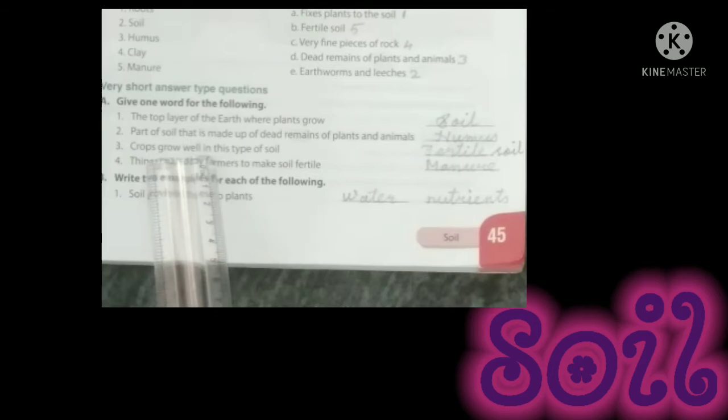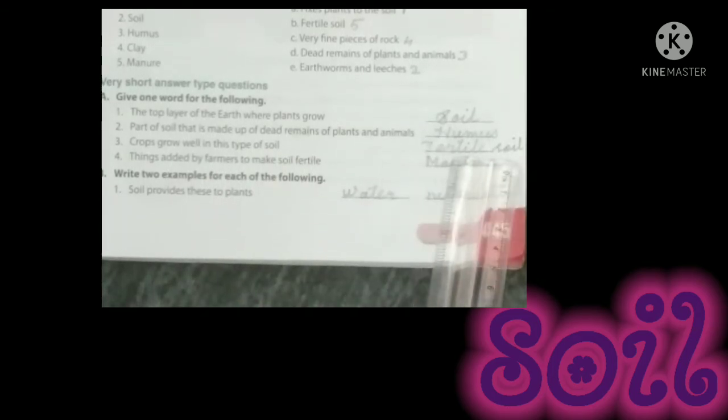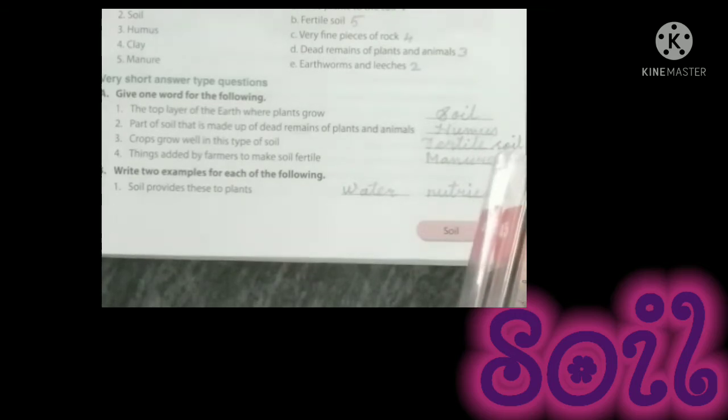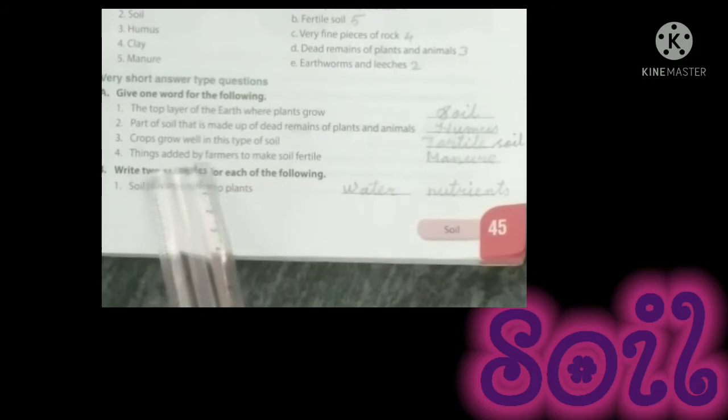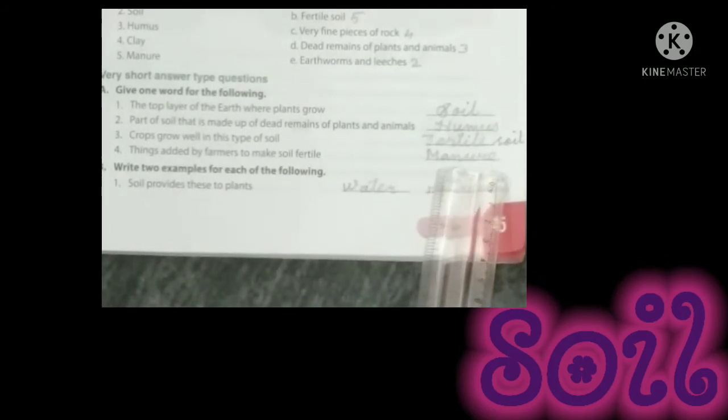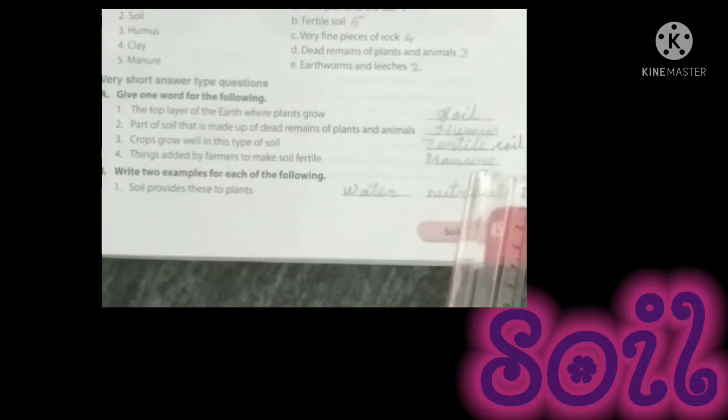Third one. Crops grow well in this type of soil. Fertile soil. F-E-R-T-I-L-E, fertile soil. Fourth one. Things added by farmers to make soil fertile. Answer: manure. M-A-N-U-R-E, manure.